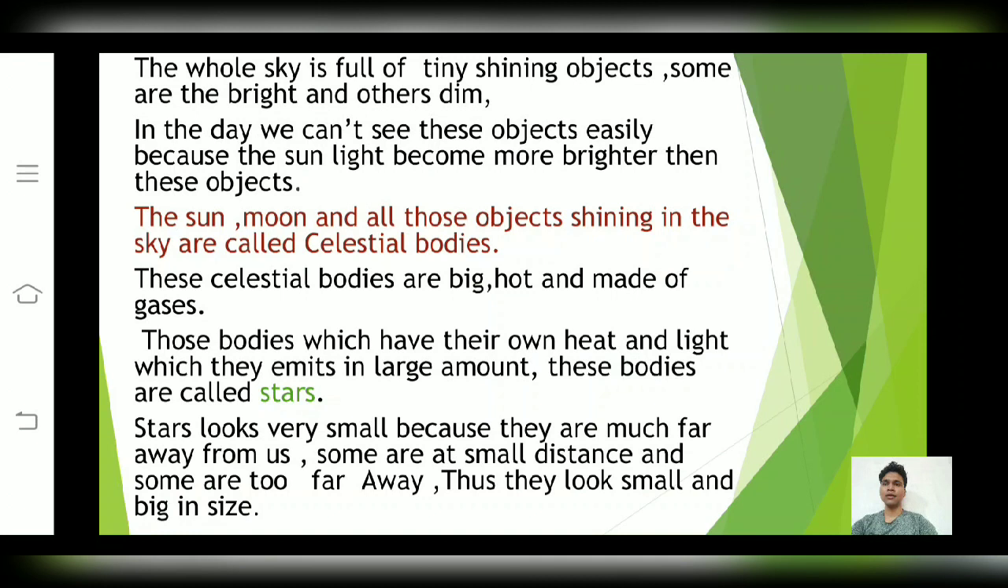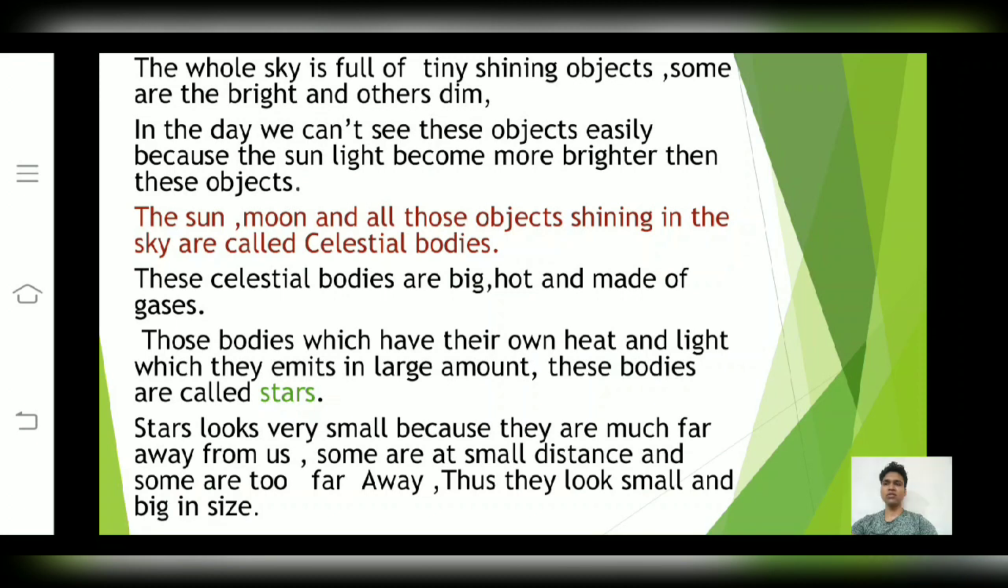Friends, the sun, moon and all those objects shining in the sky are called celestial bodies. These celestial bodies are big, hot and made of gases. Those celestial bodies which have their own heat and light, which they emit in large amount, are called stars. Friends, in our solar system, the sun is the ultimate source of light and energy, and it is the only living star in our solar system.